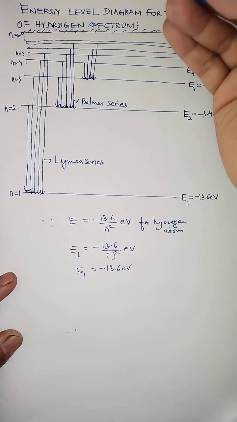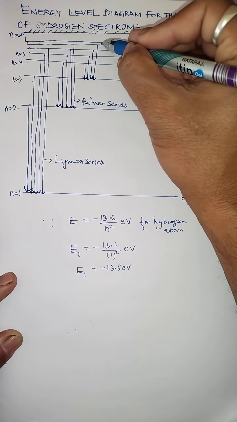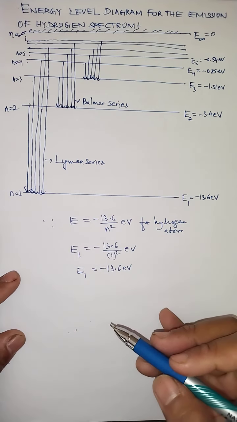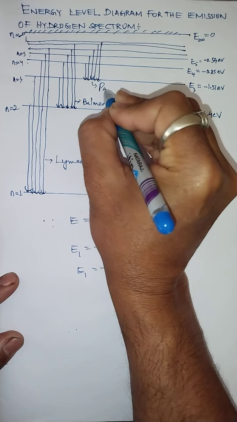If the electron jumps from infinity to what orbit? The lower orbit 3. All such lines of the hydrogen spectrum lie in what series? The Paschen series. So this is for the Paschen series.